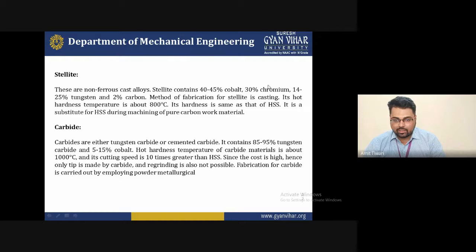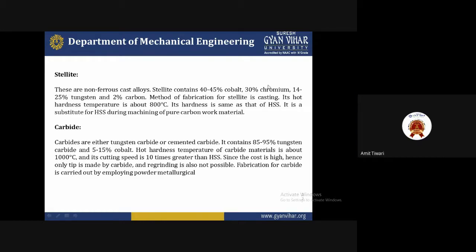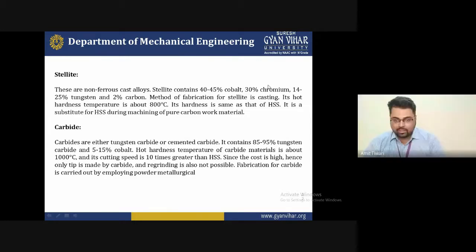If the workpiece is harder than high speed steel, then you must select stellite as the tool material. If the workpiece hardness is like stellite's, then you select carbide as the tool material. It depends on the service conditions and some standard parameters of tool material selection. So the tool material is selected on the basis of the workpiece material. The workpiece material is checked first, and after that the tool material is selected for that particular material.